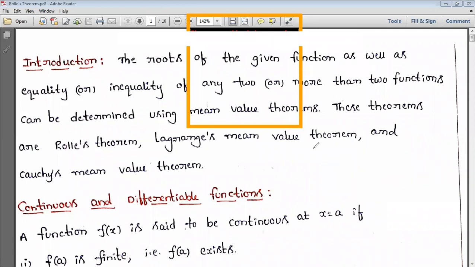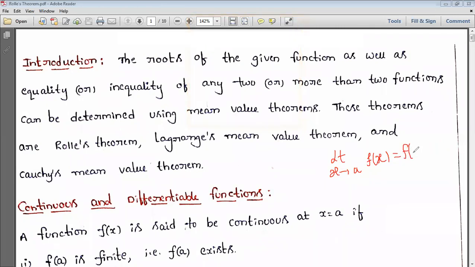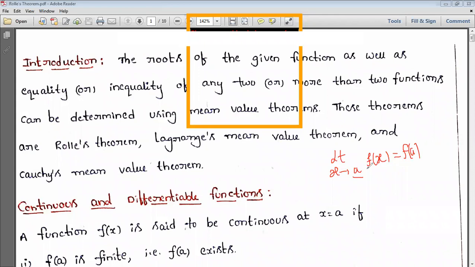In the same way, next continuity. Continuity is limit x tends to a, f of x is equal to, sorry, f of a. At a point a we are discussing the continuity. If this condition is satisfied, we'll say that the function is continuous at a point a. So if the limit value is equal to the functional value at a point a, then the function is continuous at a.